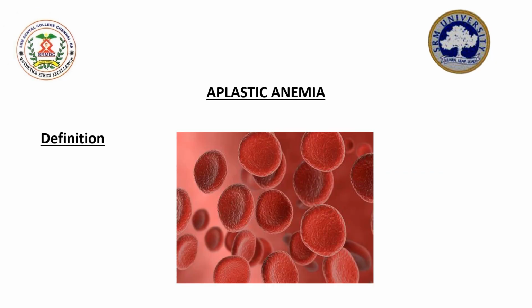Today's topic of discussion will be on aplastic anemia. Now coming to the definition, aplastic anemia is also defined as pancytopenia. It is a condition wherein there is a combination of anemia, leukopenia, and thrombocytopenia resulting in a diseased individual due to aplasia of the bone marrow.